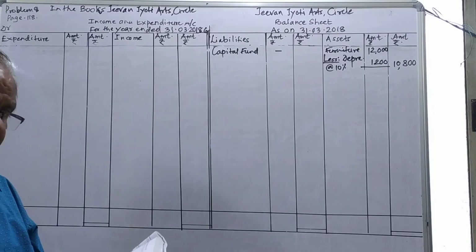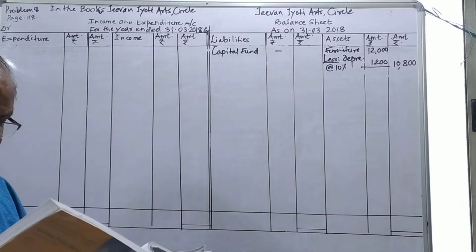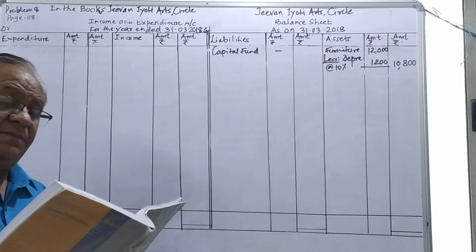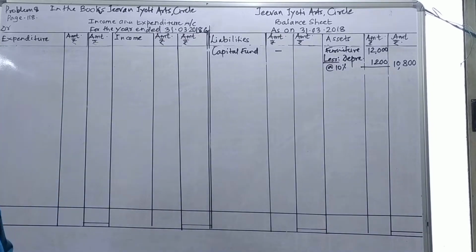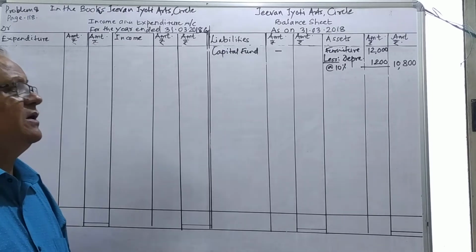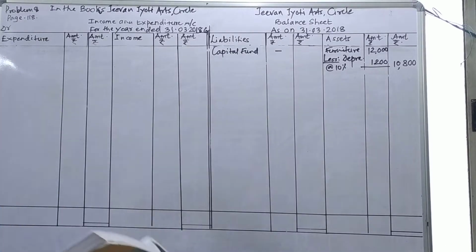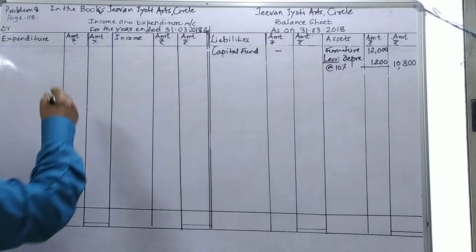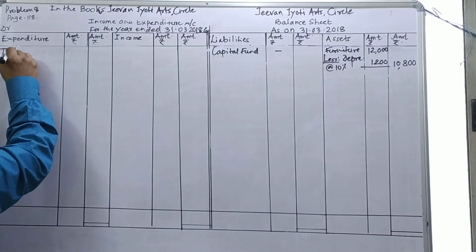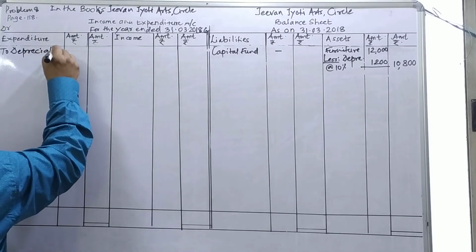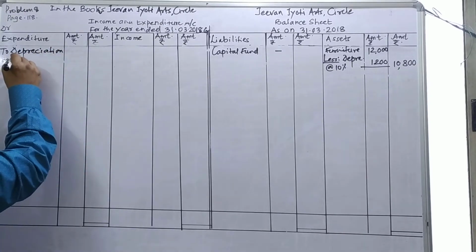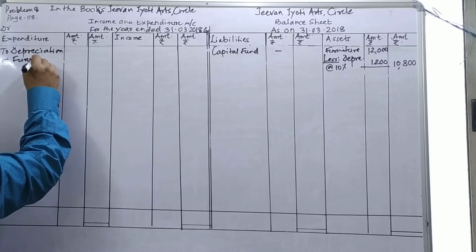I'll start with the payment side, where the first item given is furniture, and the depreciation is given to us. We write the depreciation at the rate of 10% by cancelling the zero: from 12,000 you get 1,200, which is deductible here. Once again there is no salary here, so I write this amount first: to depreciation on furniture.